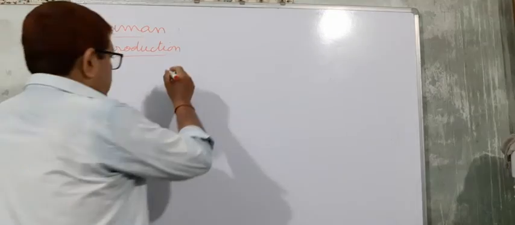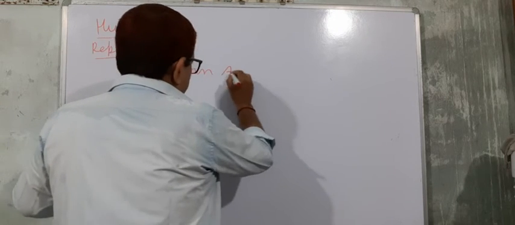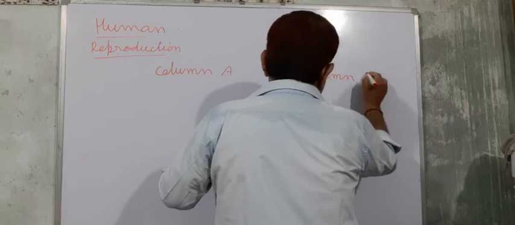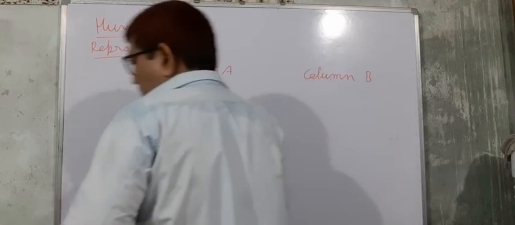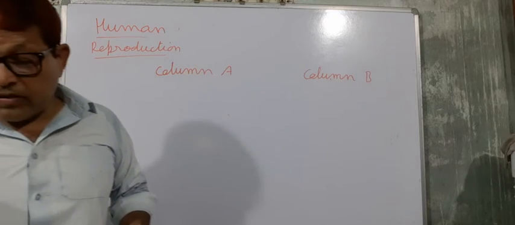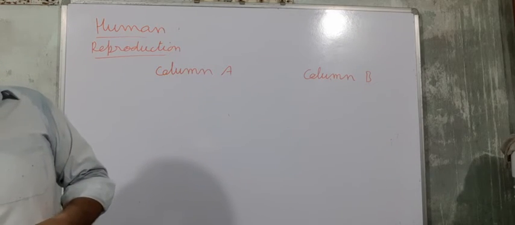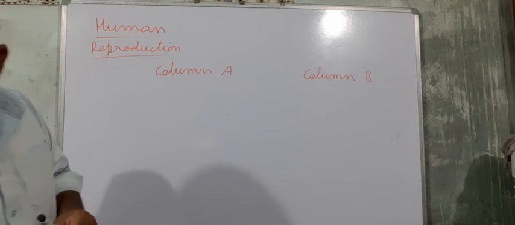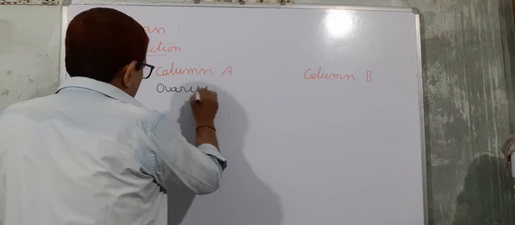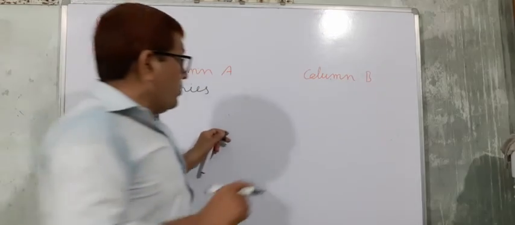Column A and column B. So first, ovaries and ovulation.